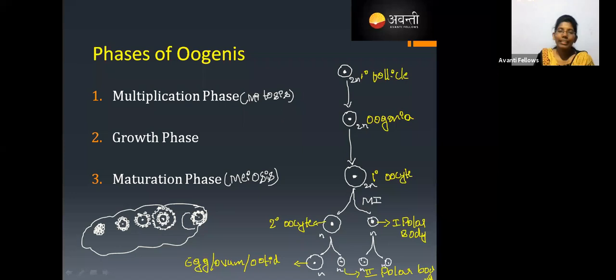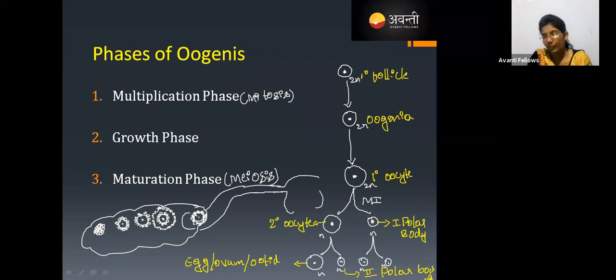So now what happens? It is going to be released, and there is a duct, the oviduct or fallopian tube, which carries this into the uterus, right? But when is this secondary oocyte going to convert into an egg? That is the question.